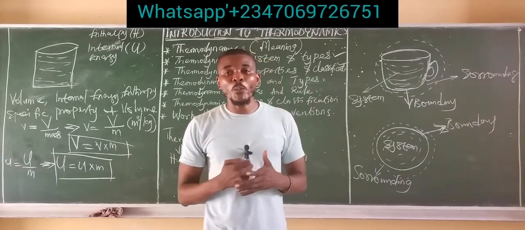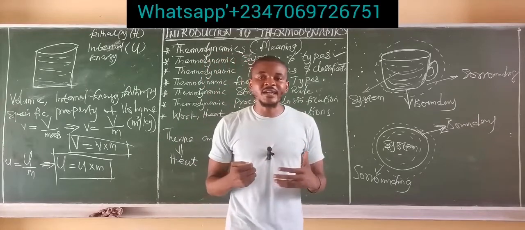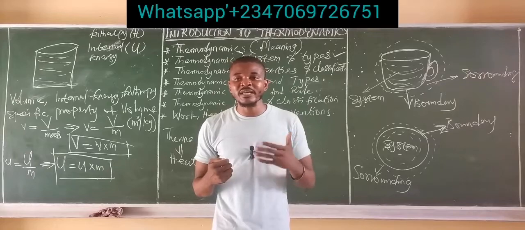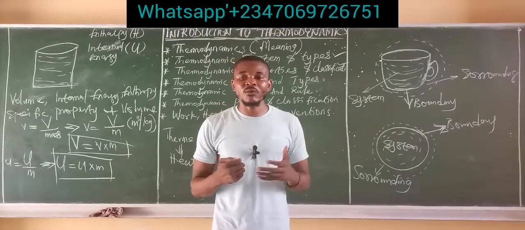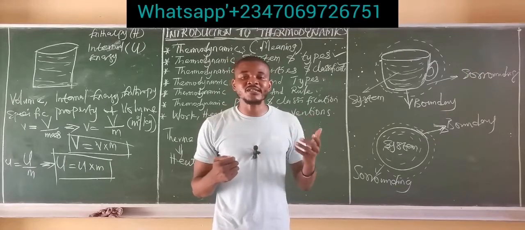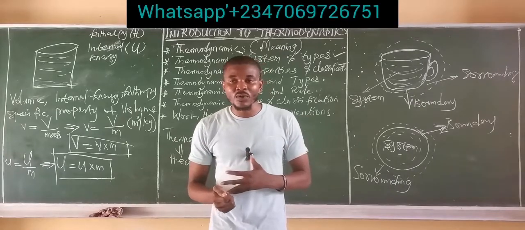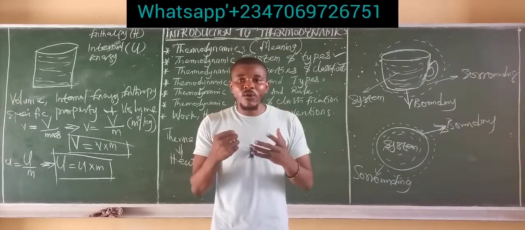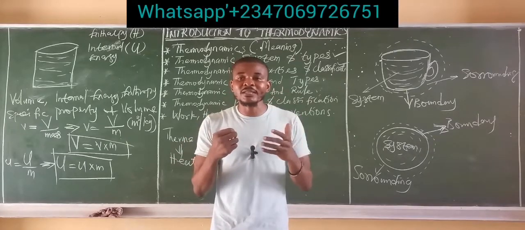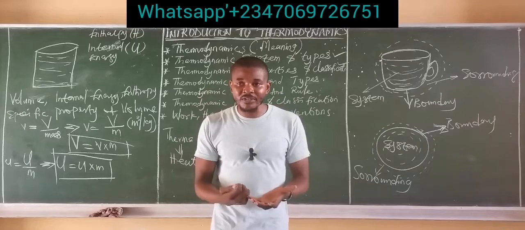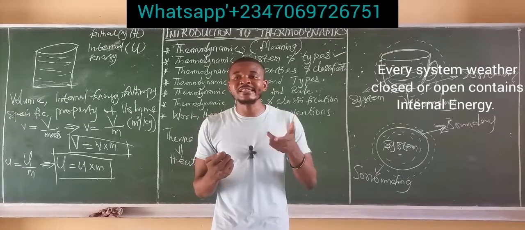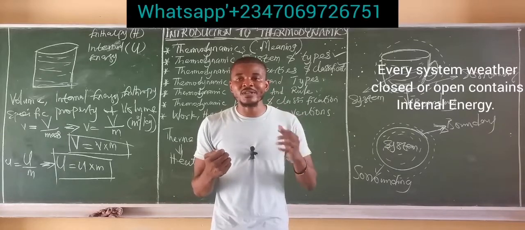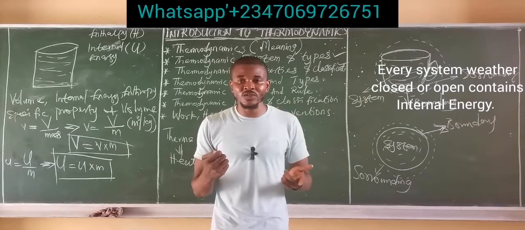Whereas we talked about the open system and we said the open system is simply a system in which the quantity of matter under investigation, in addition to energy in the form of heat and work, may cross the boundary of the system and its surrounding. Okay, now in that case, two things happen. First of all, the quantity of matter is present in the boundary, which means every system contains an internal energy. Always, whether closed or open, every system contains an internal energy.